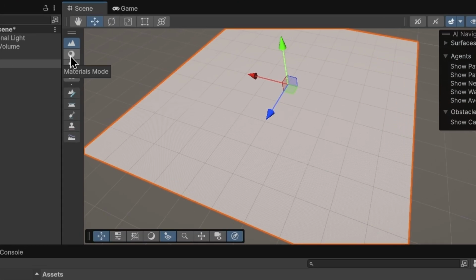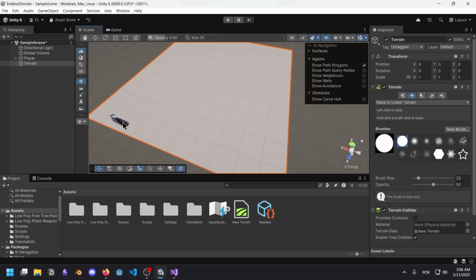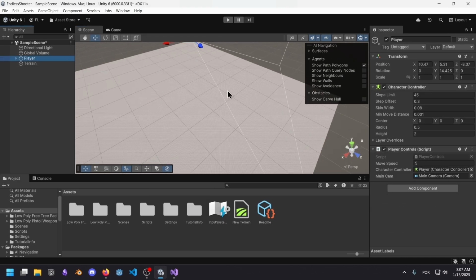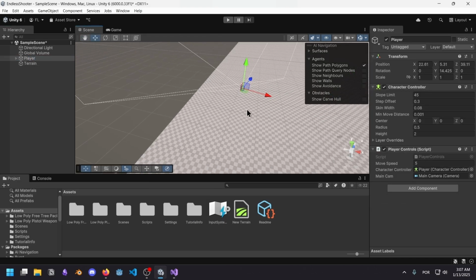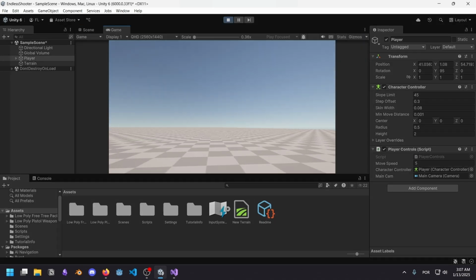So what do I have here? Materials mode, foliage, neighbor terrains, and I'm in sculpt mode. Raise or lower terrain, set heights, paint holes. I want to raise the terrain. That's what I'm doing currently. I'm raising the terrain. There's my player. Please go to the center of the terrain. Yeah, this is definitely big enough for our game.